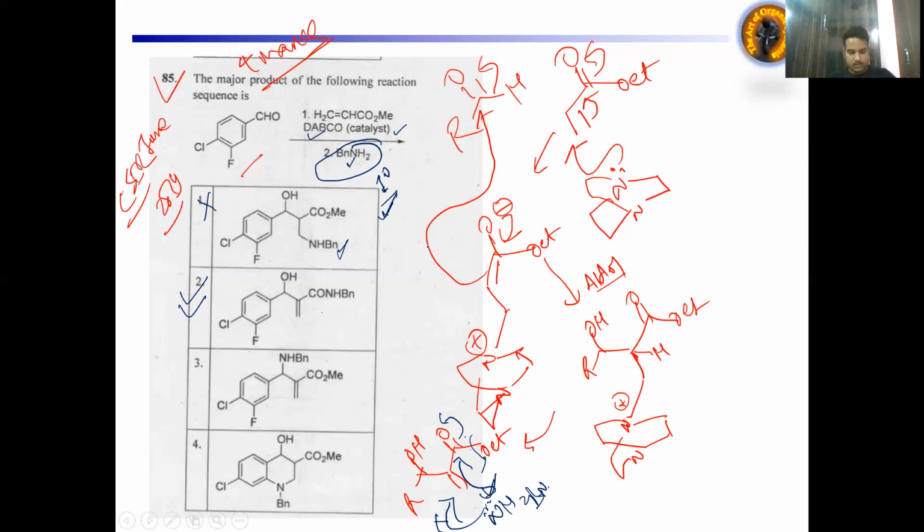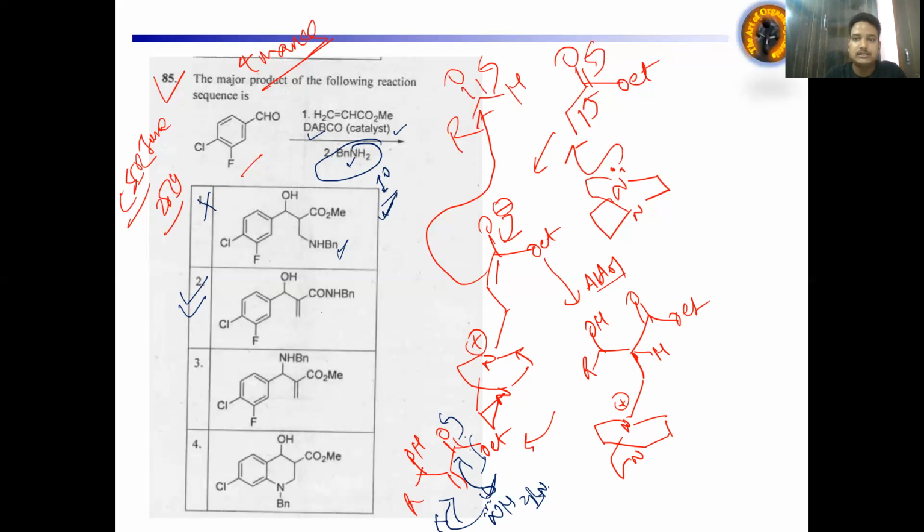So what do you understand by the Baylis-Hillman reaction? In the Baylis-Hillman reaction, we have an aldehyde group and an alpha beta unsaturated ketone or ester. In this case we end up with an alpha beta unsaturated ester, and we are getting it with a tertiary amine. And in most cases you will find DABCO as a catalyst.